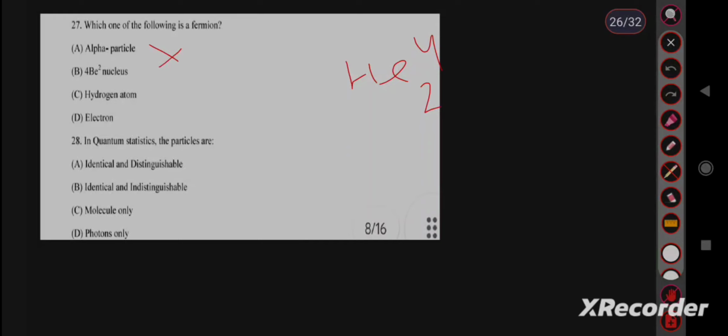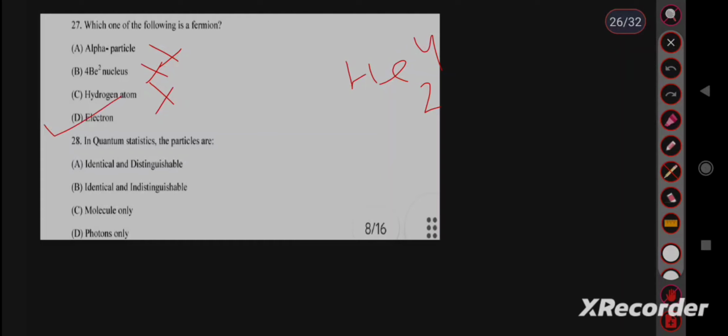Similarly, beryllium 2 4 is also not a fermion. Hydrogen atom is given. An atom simply is not a fermion. So the correct answer is option D, electron. We can also say electron is a lepton and all leptons are fermions. So electron is a fermion.